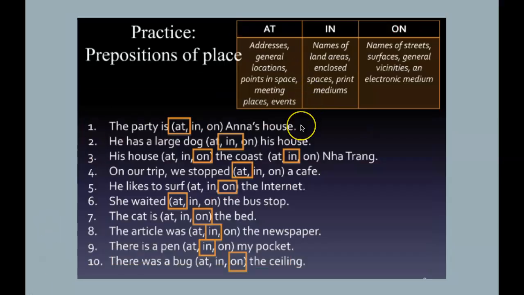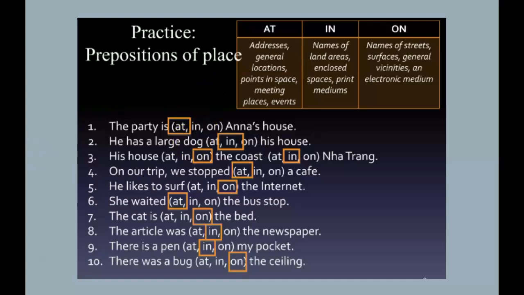Ok, è lo stesso esercizio che c'era da fare prima, so the same exercise as before, you do it again. And what you have to do is just to say why this is the right preposition in this case. The party is at Anna's house is a precise place. So when we have a precise place, we use at, okay? So I want you to say to yourself why this is the right preposition.